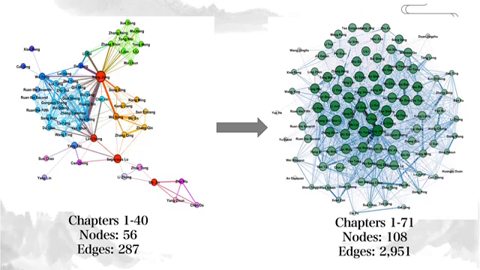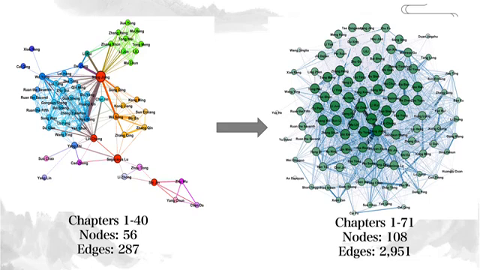Before creating the networks, we built a character dictionary with names and nicknames of the characters. We identified the names of the heroes in each sentence and assumed those appearing together were related. Through this process, we obtained the nodes and edges for the 2 networks, representing the characters and indicating their relationships.